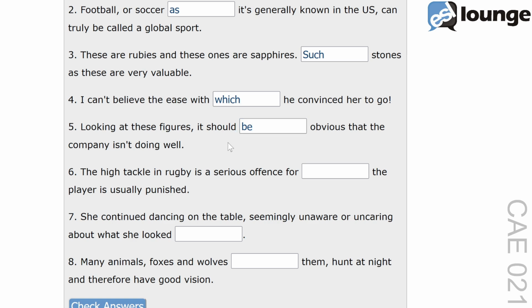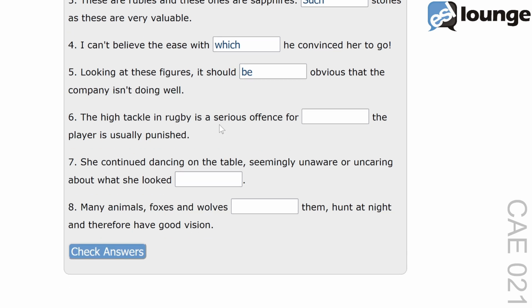Question 6. The high tackle in rugby is a serious offence. For blank, the player is usually punished. The correct answer is which. The phrase for which is used to give a reason or explanation. For example, he was late, for which he apologized. This collocation explains why the player is punished.